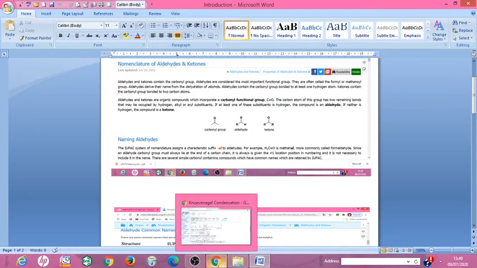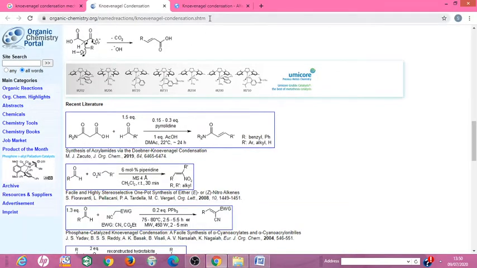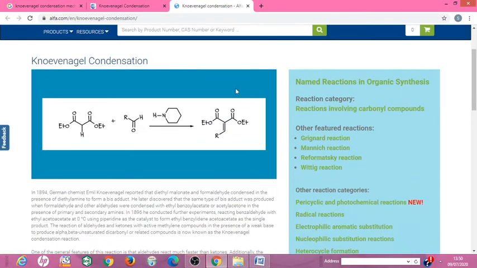Then the next one is a famous name reaction of aldehydes and ketones, that is the Knoevenagel condensation reaction. Knoevenagel is the name of the scientist who discovered the reaction, and the name of this reaction is the Knoevenagel condensation reaction. First of all, the definition of the Knoevenagel condensation reaction.